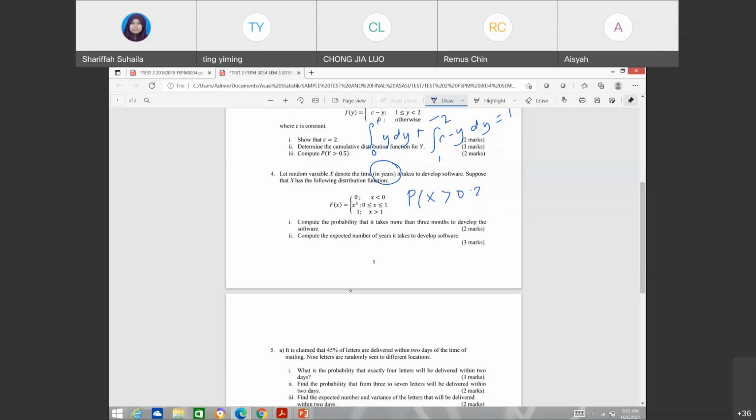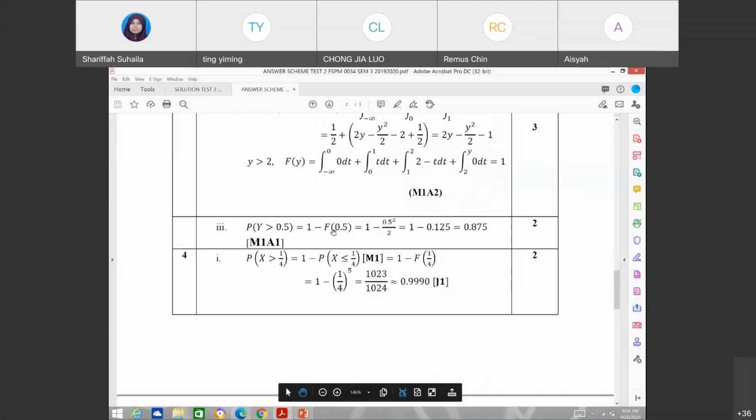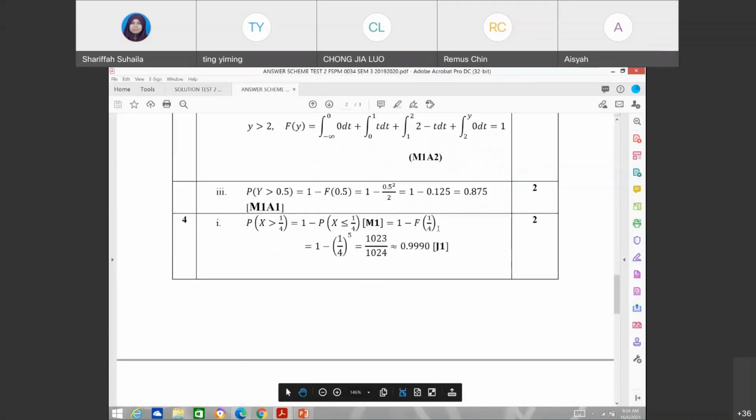Okay, so again, if you want to use your cumulative distribution function, so 1 minus f 0.25 because this one is in terms of continuous function. So dah ada ini, masukkan je lah. Okay, so let's say we refer to the solution here. Okay, ini je. Okay, so 1 minus f 1/4 ataupun f 0.25. So just substitute in your capital Fx, you get the answer. Okay, itu part 1.